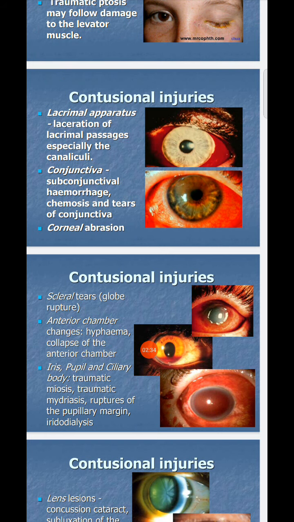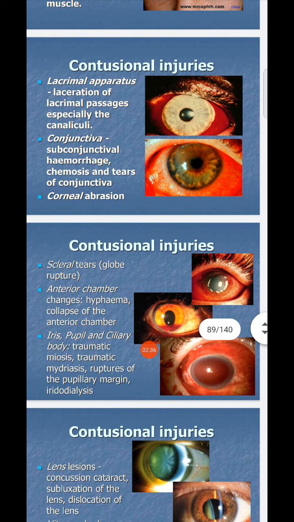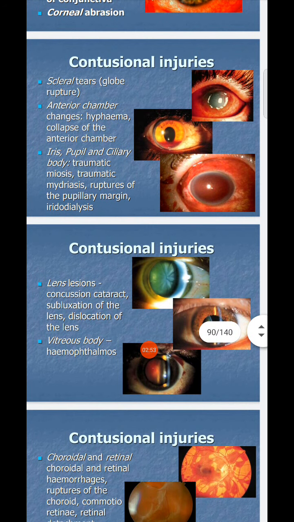anterior chamber changes: hyphema, collapse of the anterior chamber. Iris, pupil and ciliary body: traumatic miosis, traumatic mydriasis, rupture of the pupillary margin, iridodialysis. Lens lesions also happen: concussion cataract, subluxation of the lens, dislocation of the lens.